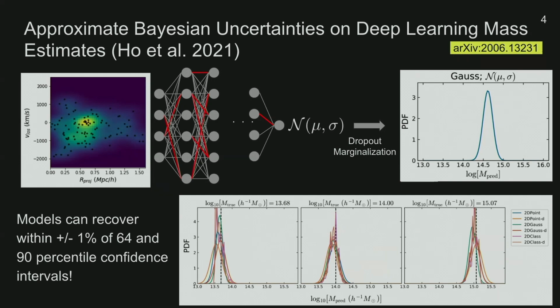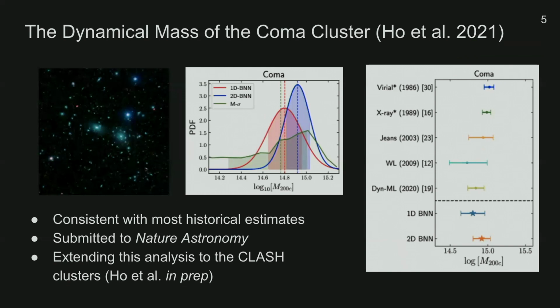So lastly, now that our theory had kind of been established, the next step towards eventually applying these models on next generation survey data would be to verify these predictions on well-studied systems. In a letter currently in review at Nature Astronomy, we've applied these models to observational data from the famous Coma cluster. And we study how these mass predictions vary according to various choices of training simulations. And overall, we show strong historical consistency with other probes of Coma's mass.